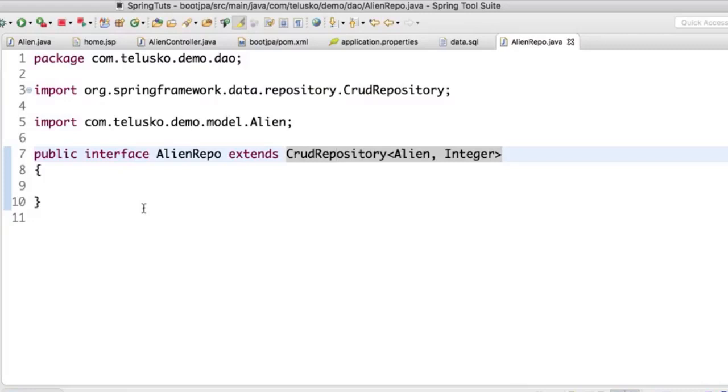But what if you want to do something else? Now that's a question, right? We will try to answer that question in the coming videos. But at this point, this is working for you. So you can save, you can fetch, you can update, you can delete. All the methods are available. Just try it by yourself and it should work.